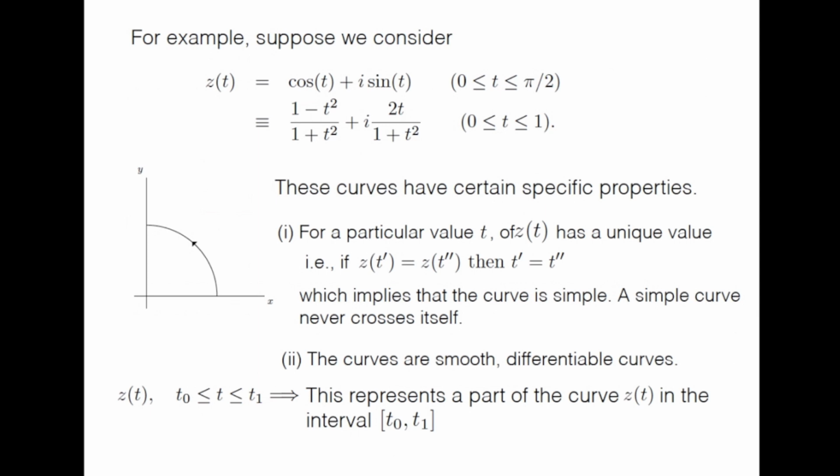So you see that these are two different ways of parameterizing the same curve with different values of t, and of course, integration along this curve will not depend on the way you parameterize. This comes from the fact called reparameterization invariance. I'll not discuss it in detail, but if you use two different parameterizations for the same curve, integration will not depend on that. Because of that, you can always choose your parameter in the range between 0 and 1.